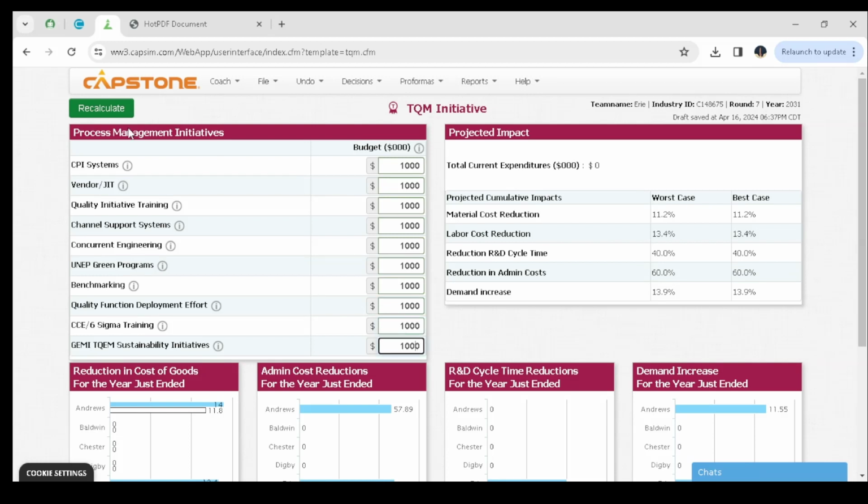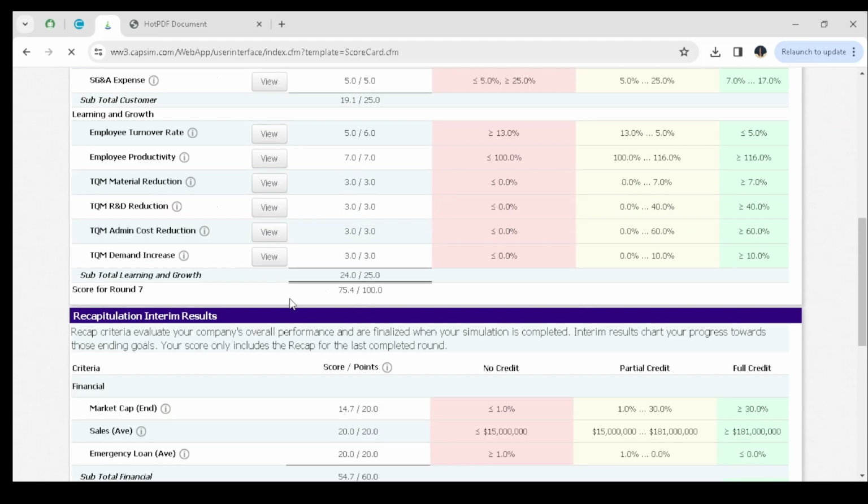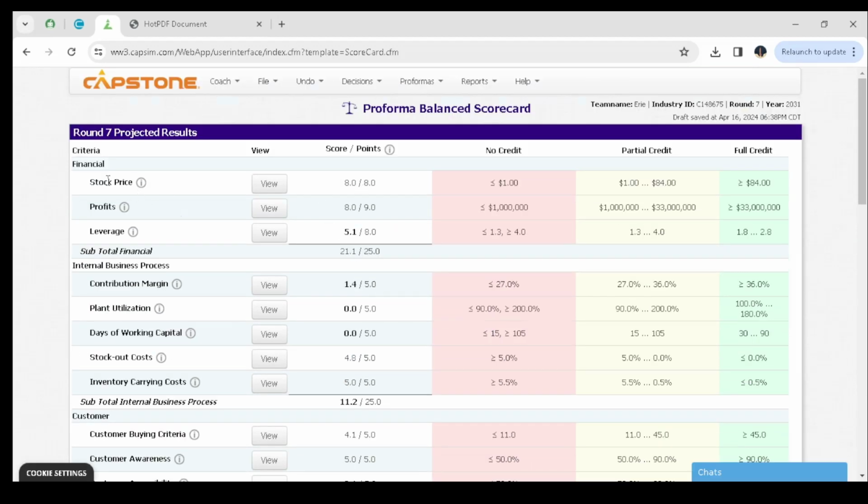Then you can recalculate, and after recalculating, you see that you'll have the changes here on the worst case and the best case of the cumulative impacts of the TQM initiative. After that, you can see the balanced scorecard and maybe see our projected score at the moment, and you can see that our projected score is 75.4 out of 100, which is quite a good score at the moment. And you can maybe see the stock price, we got 8 out of 8, profits 8 out of 9, which is quite good. Leverage 5.1 out of 8, which is quite pretty at the moment.